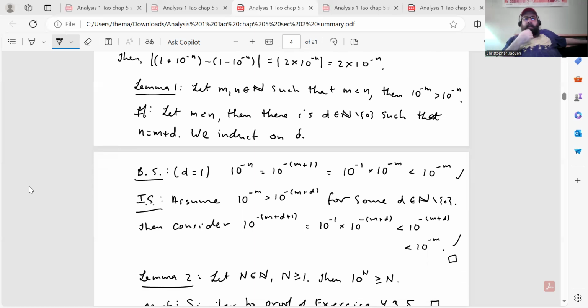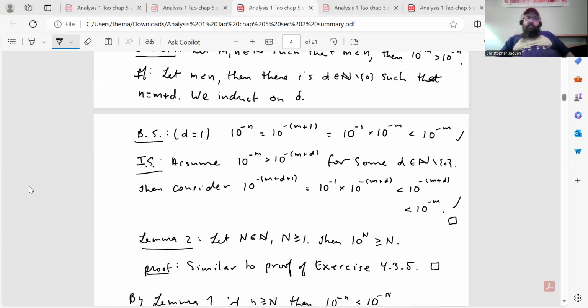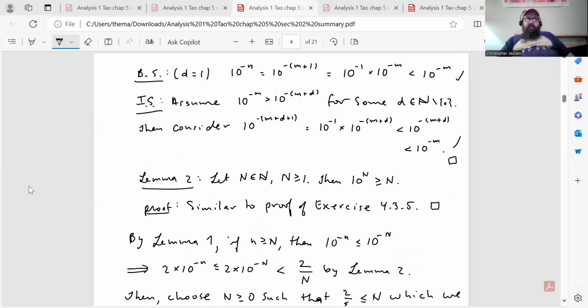So let m and n be natural numbers such that m is less than n. Then 10 to the minus m is greater than 10 to the minus n, and the proof is by induction. So let m be less than n, then there's a d in the natural numbers minus 0 such that n equals m plus d, and we induct on the number d. Here's the base step: d equals 1, 10 to the minus n equals 10 to the minus (m plus 1), which equals 10 to the minus 1 times 10 to the minus m, which is obviously less than 10 to the minus m. So the base step is satisfied.